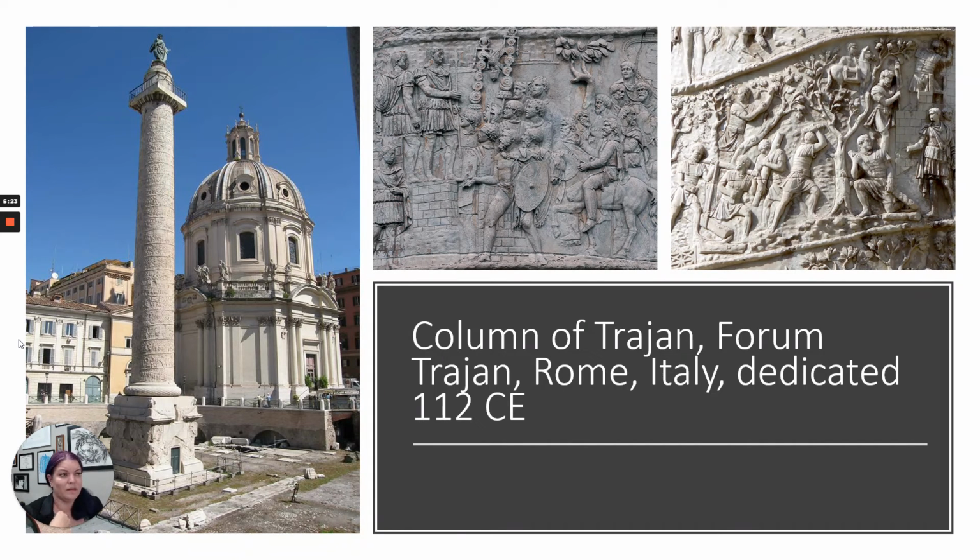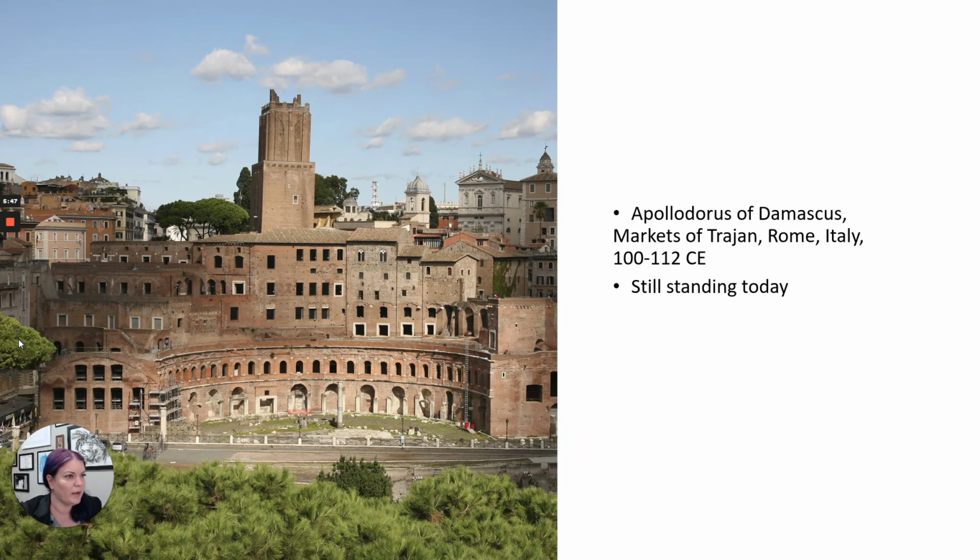So it is sequential and is showing us, almost like a comic strip, different documentation visually of different things that happened during Trajan's rule. There are significant battles that he fought and things like this. You can see some examples of what that looks like up close in the upper right-hand corner here. Okay, so the Column of Trajan, a good thing to be able to identify.